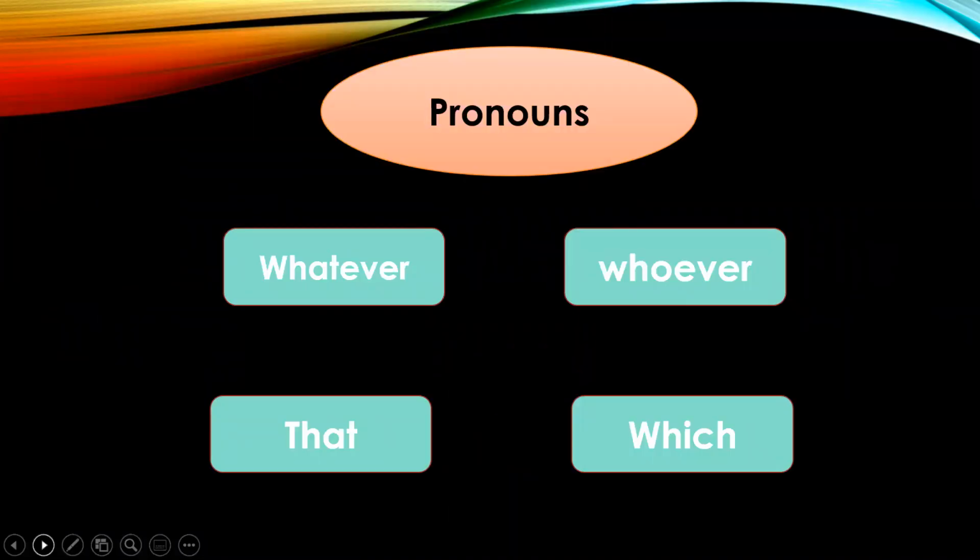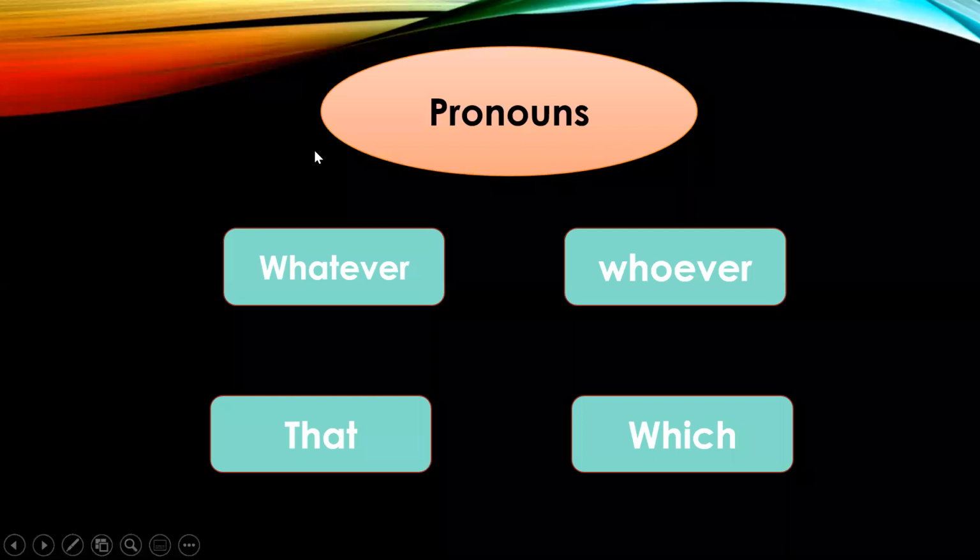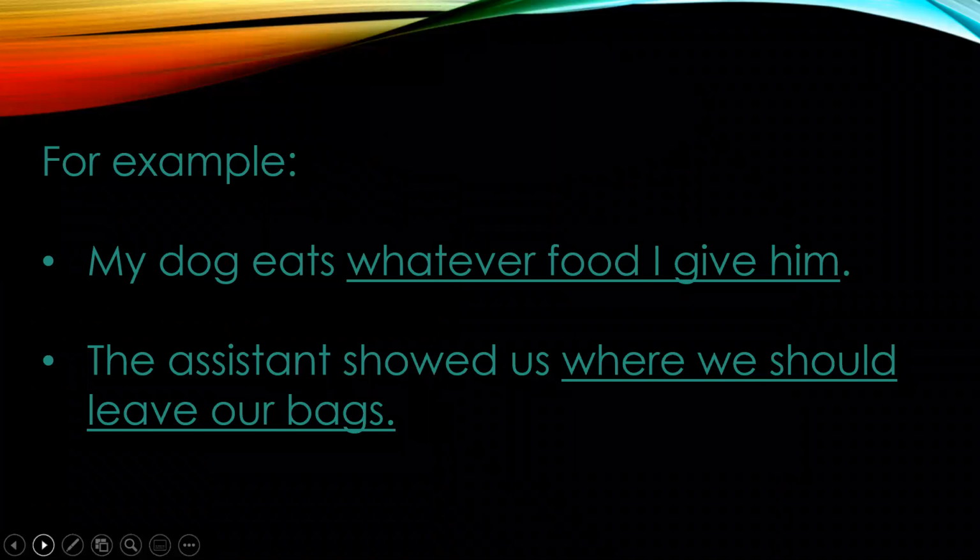A noun clause can also begin with pronouns. It can begin with conjunctions, that, whether, and if. It can begin with the WH words. A noun clause can also begin with pronouns: whatever, whoever, that, which. For example, my dog eats whatever food I give him. What does my dog eat? Whatever food I give him.